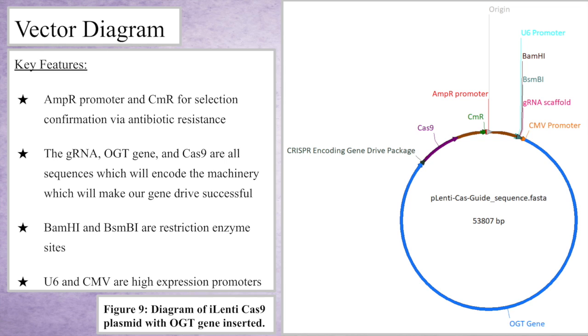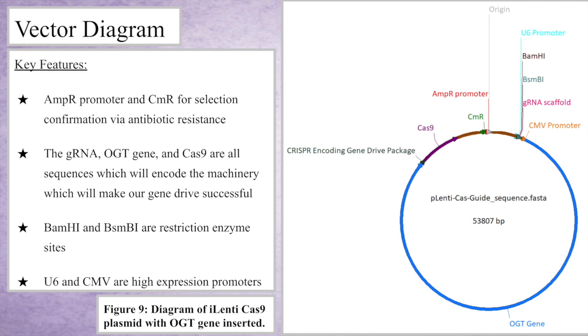The BamHI and BsmBI are restriction enzyme sites where the DNA is cut, and the U6 promoter will allow the OGT gene to have high expression in the fly, and the CMV promoter is used to get strong expression of Cas9. The CRISPR encoding gene drive package is a sequence which encodes the CRISPR system.